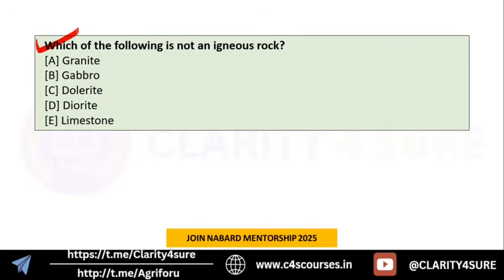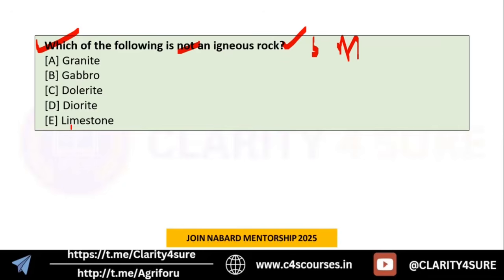The question is, which of the following is not igneous rock? We know that we have three types of rock: igneous rock, sedimentary rock, and metamorphic rock. You should have at least one or two common examples ready with you for these rocks, because they are again important. So tell me which of the following is not igneous rock. The answer is limestone.